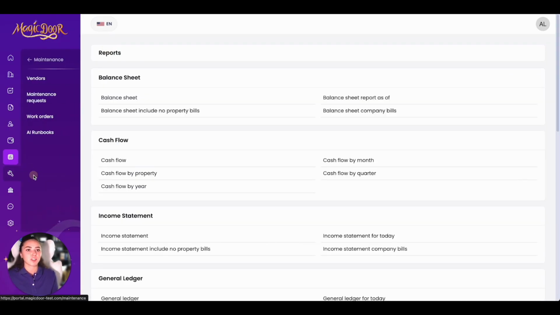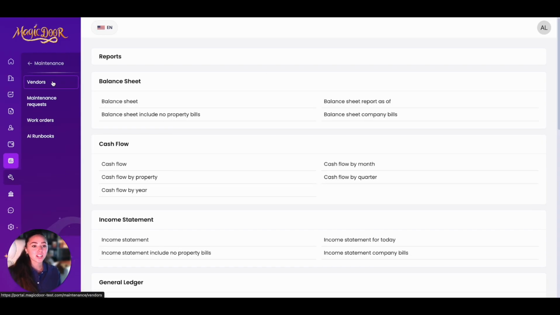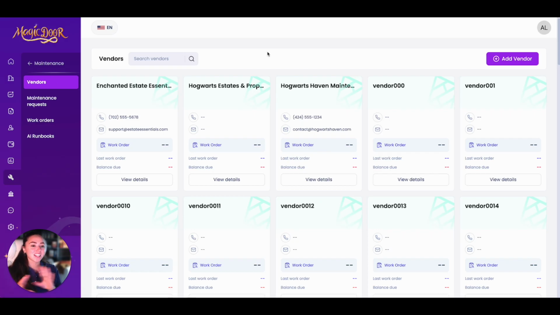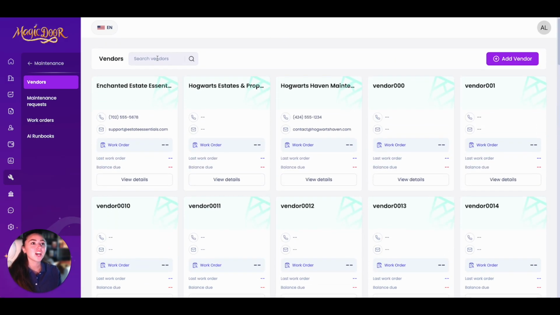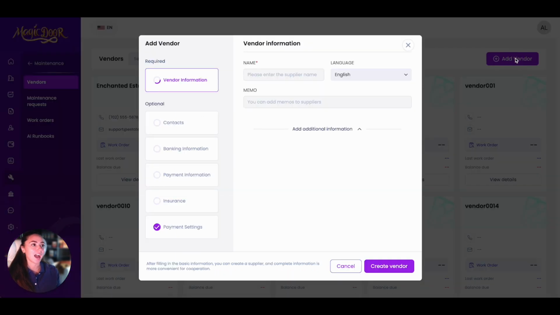So now let's move on to maintenance. We have our vendors, our maintenance requests, our work orders, and our AI runbooks. So we'll be starting with vendors. This is a list of all of your vendors. Any vendor you've ever entered in, you can search for a specific vendor, and you can use this button at the upper right-hand corner to add a vendor. All you need is their name, and you'll be able to add them.